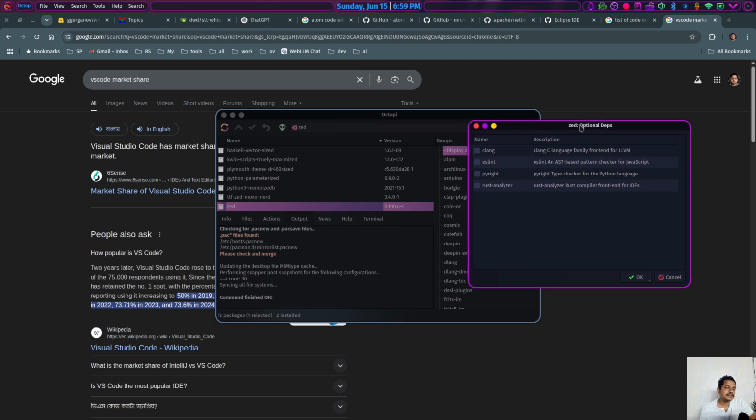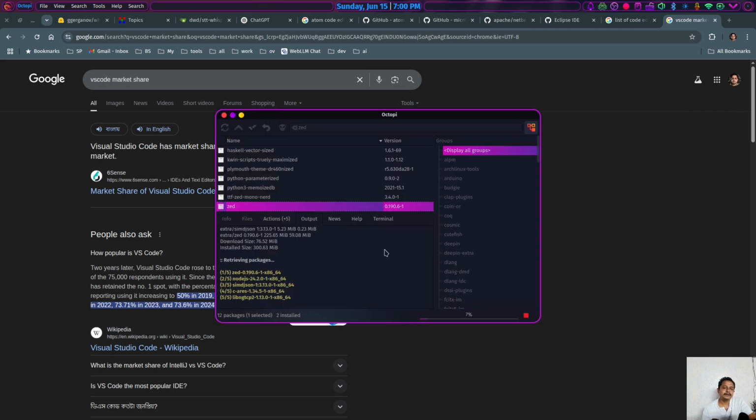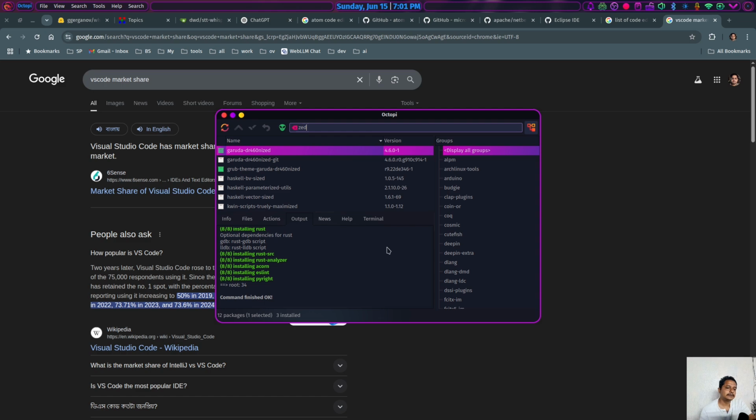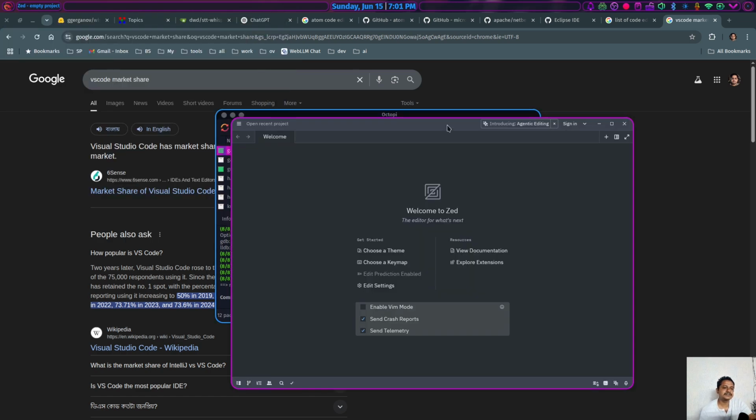If I try to install Zed, it comes with some additional packages like Clang, especially the Rust analyzer. That means you are getting some more along with the Zed editor. If I select all and try to install this, it weighs around 200 MB. It is nearly similar to VS Code in terms of weight, look, and feel, but it is much faster. The installation is done. Now let's try to open the Zed code editor. See, it feels similar to VS Code.